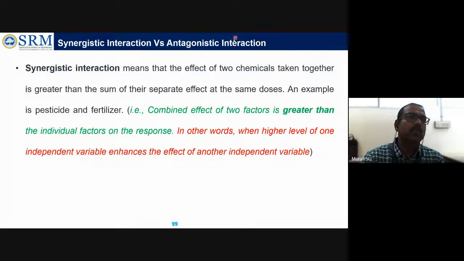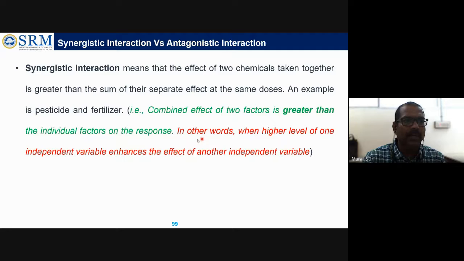Then these two interactions, I want to say synergistic effect. What does it mean? For multiple understanding, I have given different colors here for you guys to take it easily. So this interaction means that the effect of two chemicals taken together is greater than the sum of their separate effects at the same dose. Okay. An example, some fertilizer they are given.